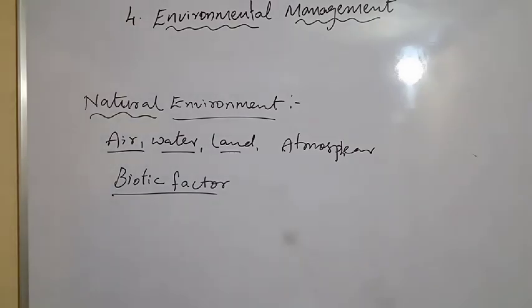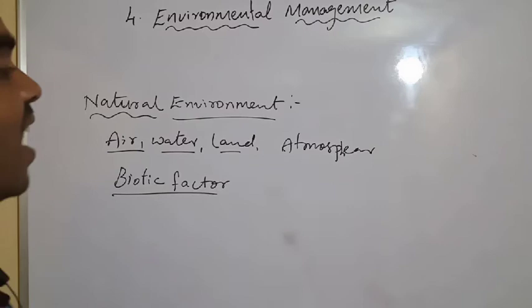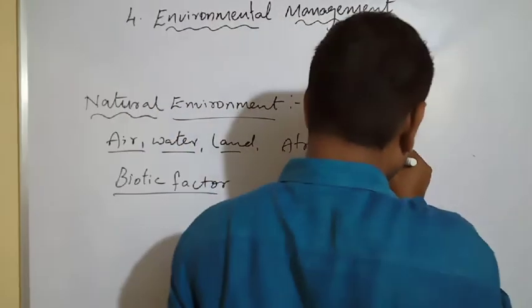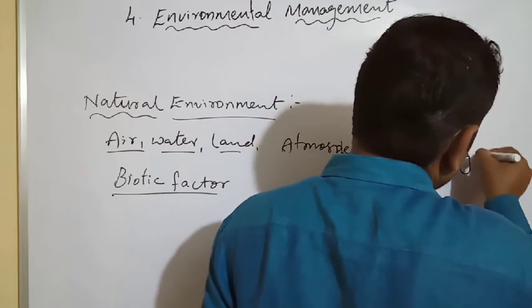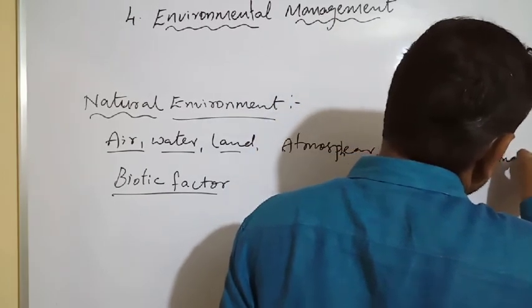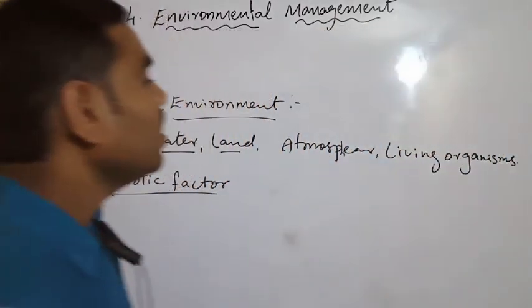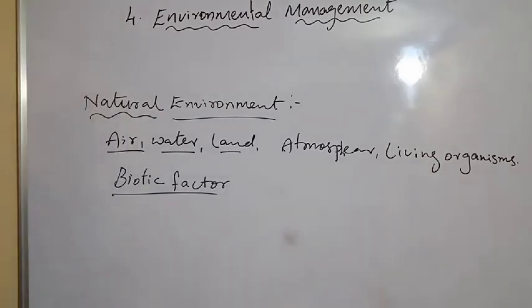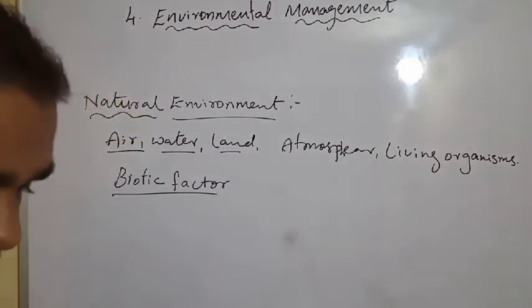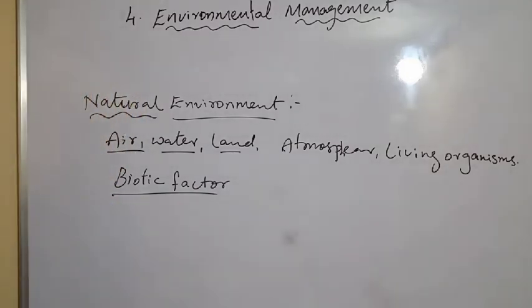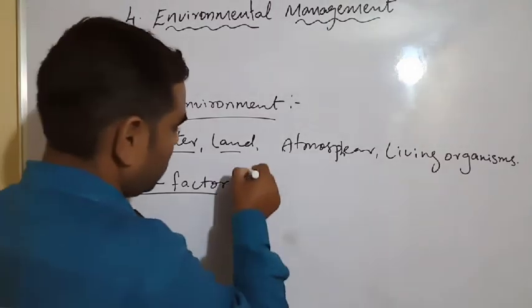Living organisms continuously interact with biotic factors.